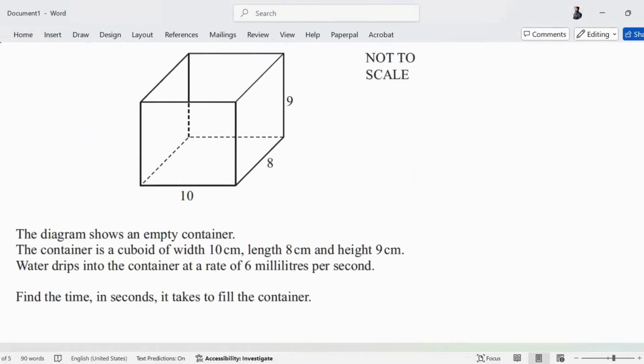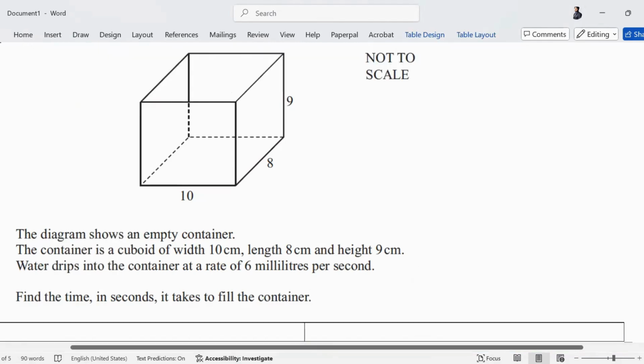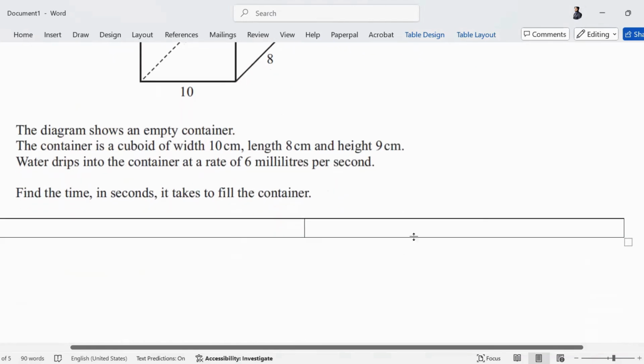Okay, read the question. The diagram shows an empty container. The container is a cuboid of width this. Water drips into the container at a rate of, इसलिए कहता हूँ यूनिट समझो जरा, यहाँ पे इंपॉर्टेंट हो जाता है. 6 milliliters per second. Find the time in seconds it takes to fill the container. How do we find? हम रेट से भी कर सकते हैं. किसको?